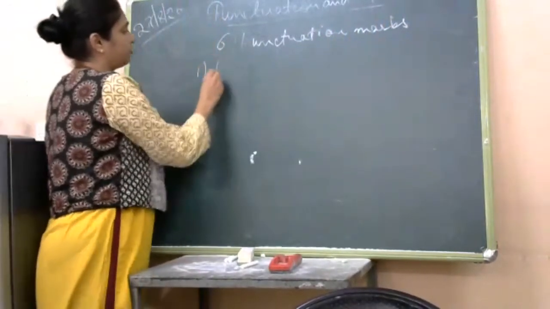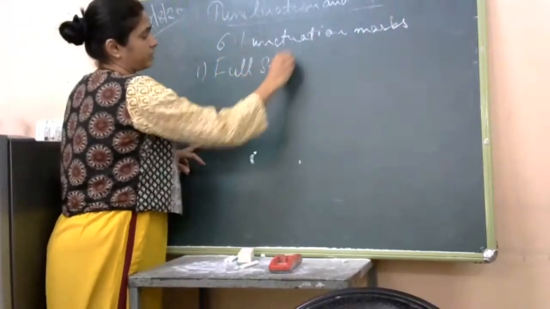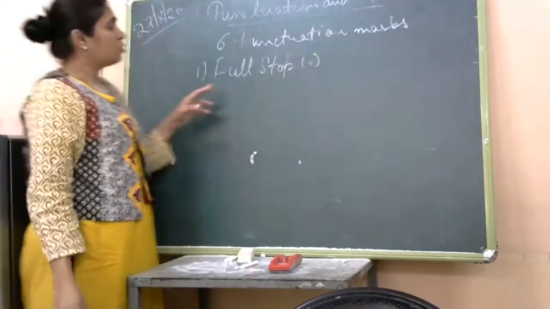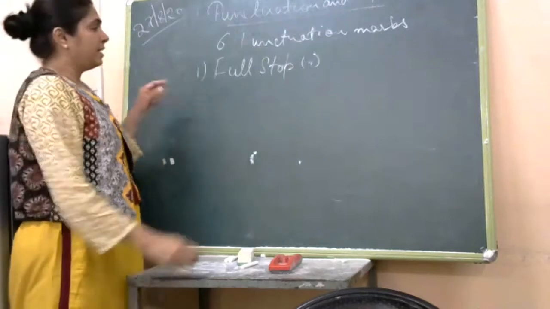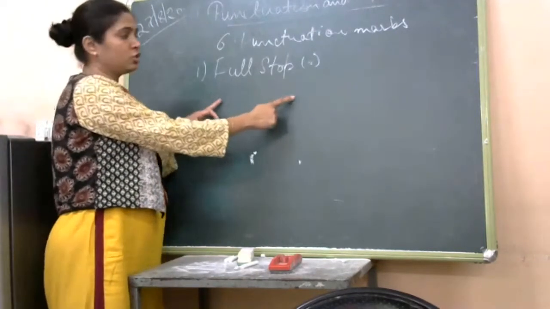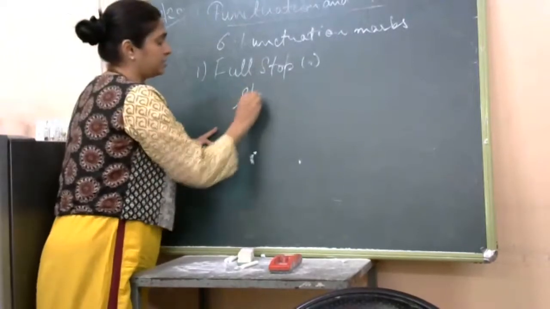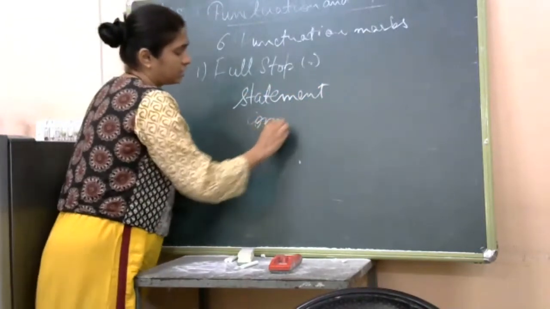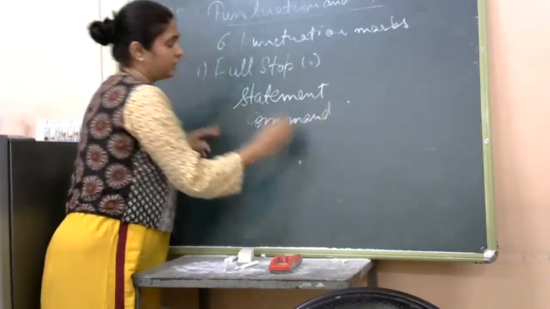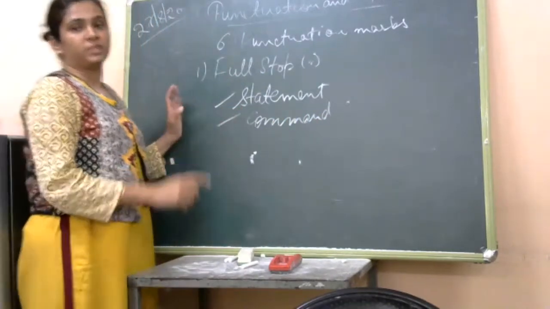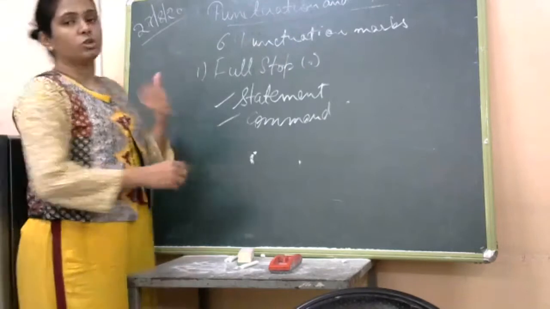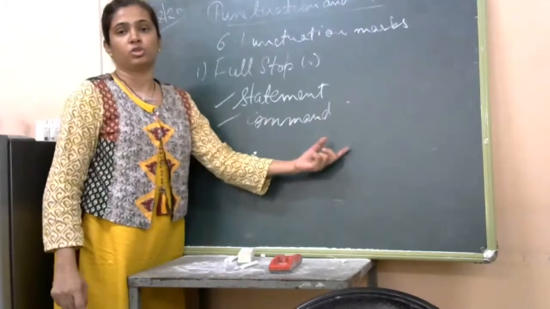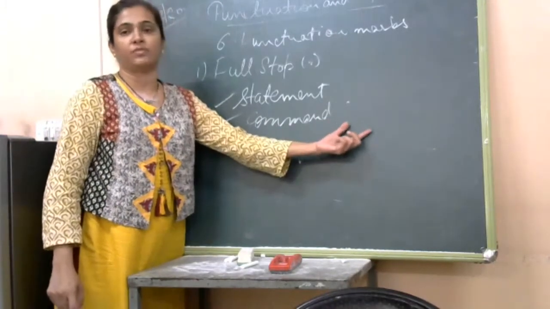The first one is full stop. Full stop, its sign is a dot, a very small dot. Now, when do we use this full stop? This punctuation mark full stop is used at the end of a statement sentence or at the end of a command sentence. We have done these 2 types of sentences in the chapter sentences and its kind. At the end of these statement and command sentences we put a full stop to show the end or the completion of a sentence.